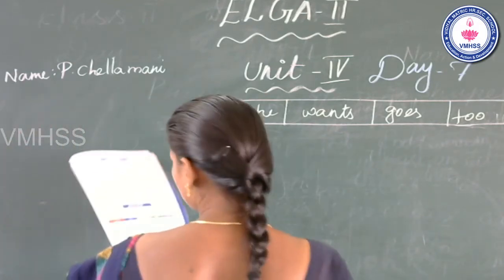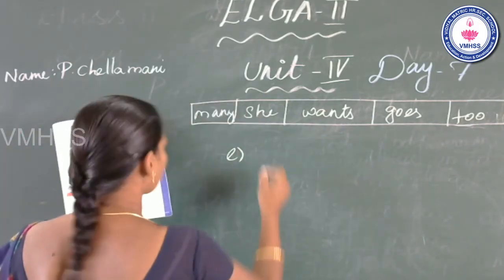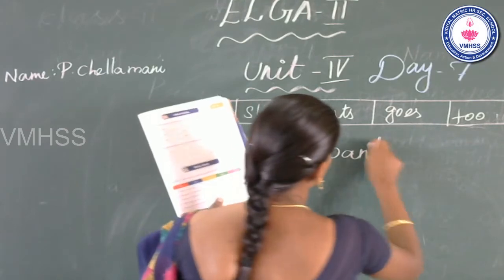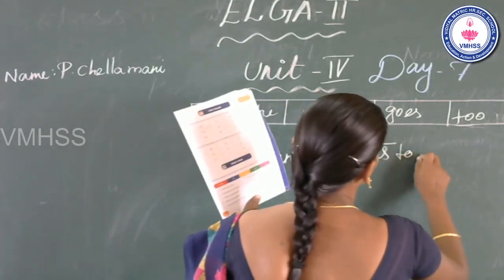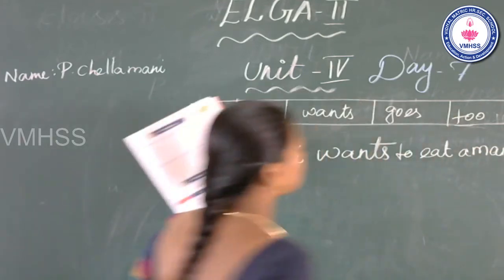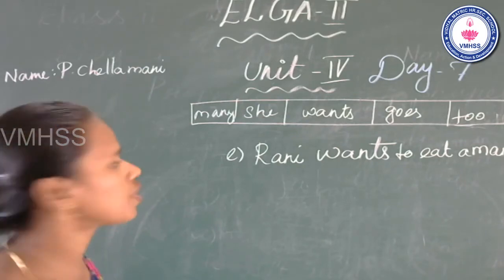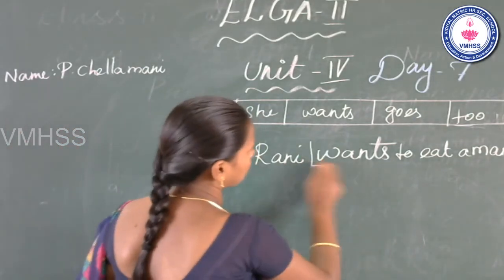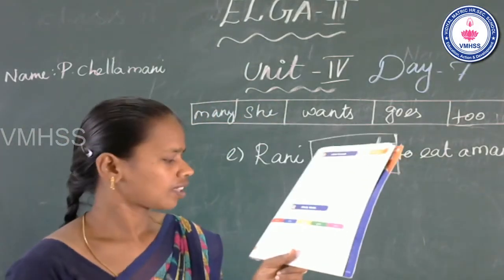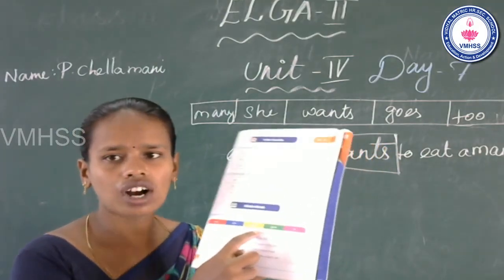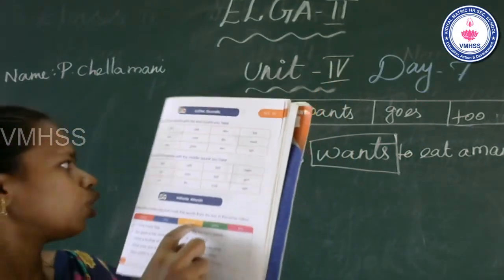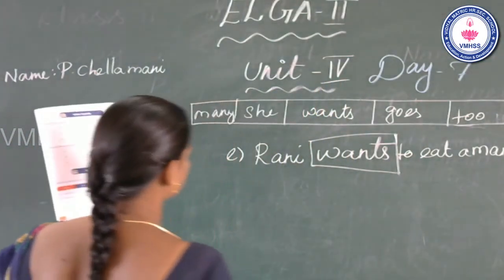Now see the E one. Rani wants to eat a mango. Do you see any word in this sentence? Yes, which word? Wants. Wants, which color? See the boxes. Wants, yellow color. So you can color it yellow. Now go to the F one.